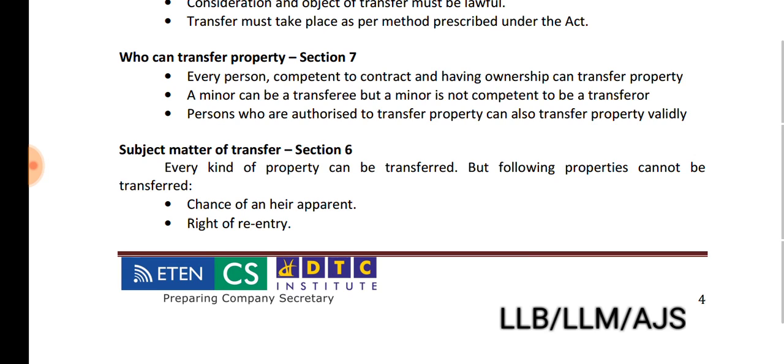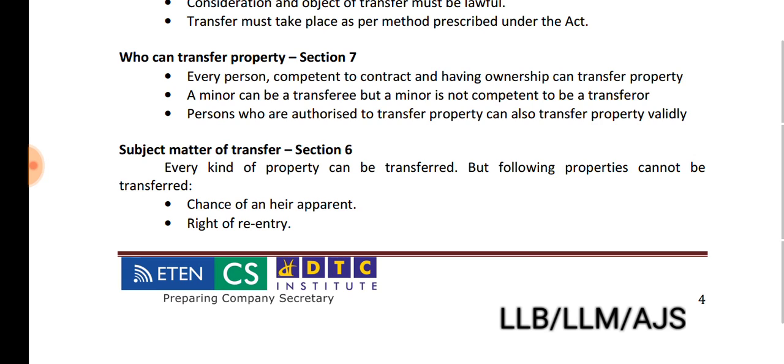A minor can be a transferee, but a minor is not competent to be a transferor. So he may be a transferee. Transferee means he can buy the property. But a minor is not competent to transfer; he cannot himself transfer the property because he is a minor. He cannot be an owner, but he can be a transferee.